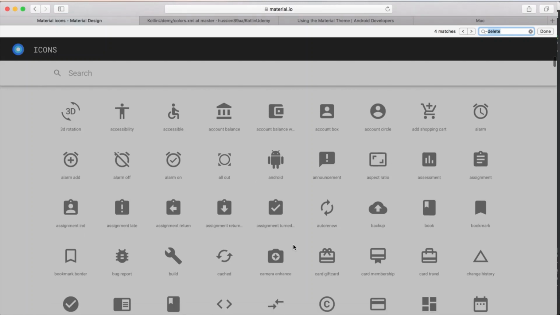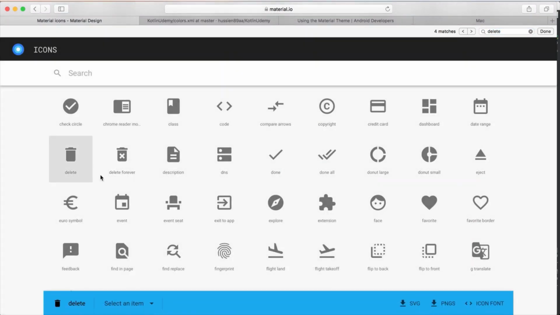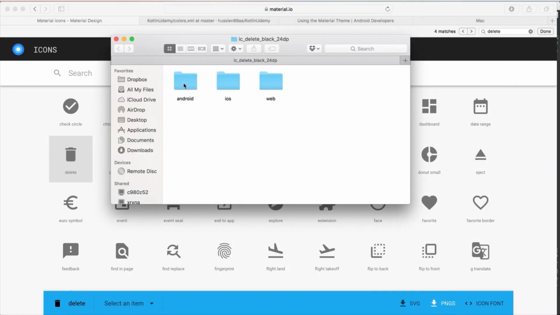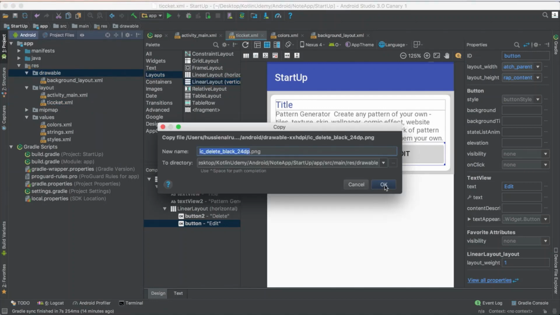Was it able to find something about delete? There are too many icons. See this one, you can use it for delete. If you just click on it, you select which one, and it's PNG. Just click, and it will download it. You see it is downloaded here, and it downloads for Android, web, whatever. I just select Android. You could select which size you want. Let me take this size for now. Later on we'll talk about sizes. So this ic_delete, just copy it, go back to the project, and add it here, Control V, ic_delete.